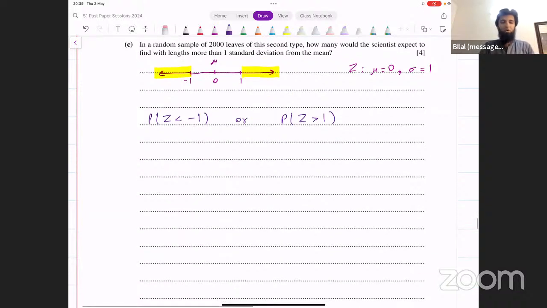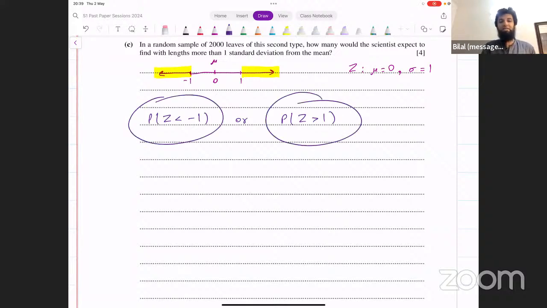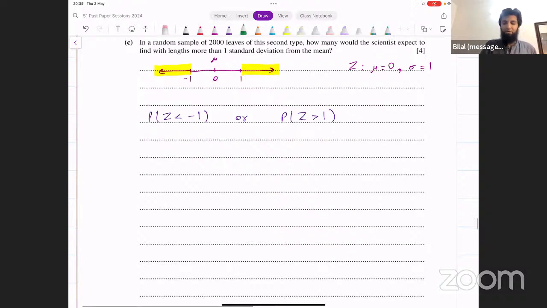Okay. So more than 1 standard deviation away from the mean, what does that mean? It's either less than -1 or greater than 1. Z less than -1 or Z greater than 1. Now, if you think about it, this is what the normal distribution looks like, roughly. For Z distribution, you have 0 in the middle.